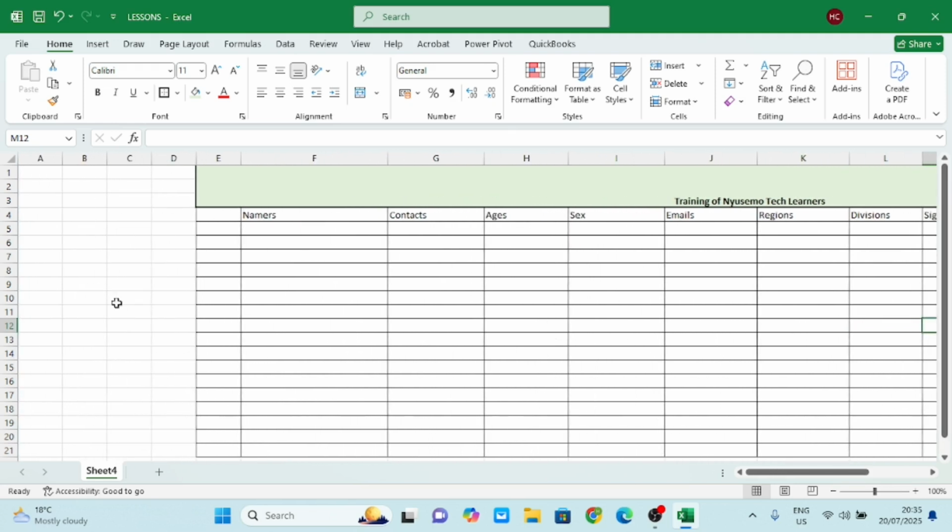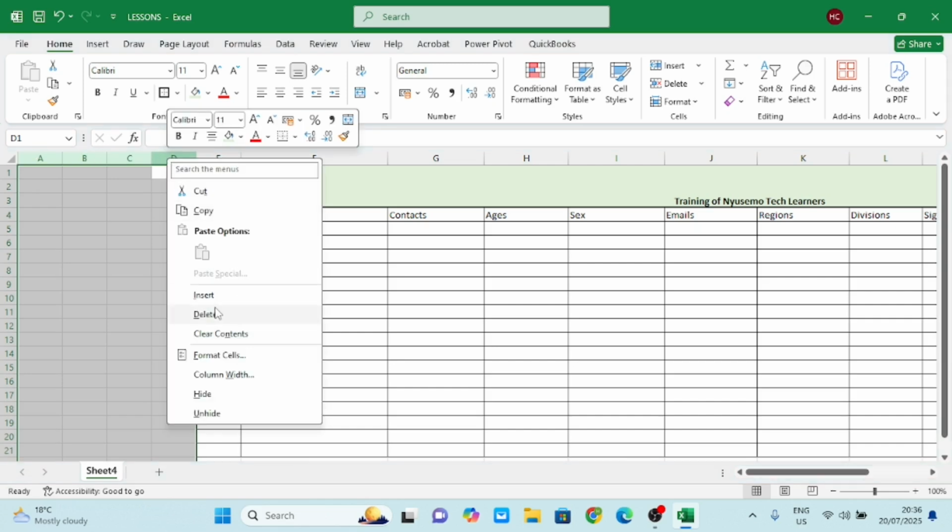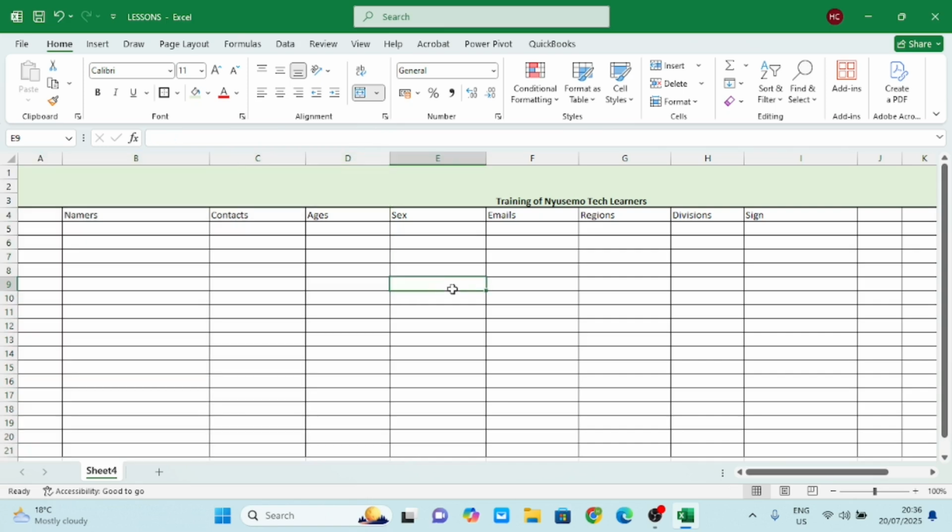Now I left this area open because I wanted to show you something. So right here I want to delete. So I'm gonna play with my mouse. You see, I'll play with my mouse, it turns to this small black arrow facing down, and I hold the right side of my mouse, and then I select. You see, and then I right click, and then I delete. Now I have deleted that part.